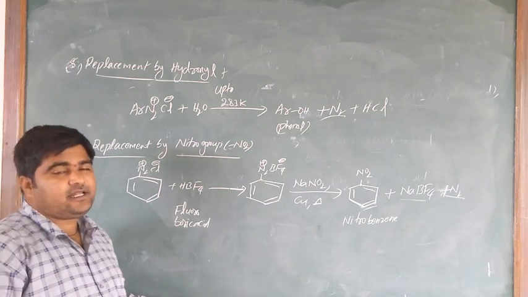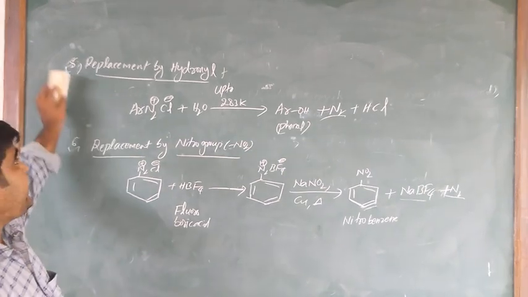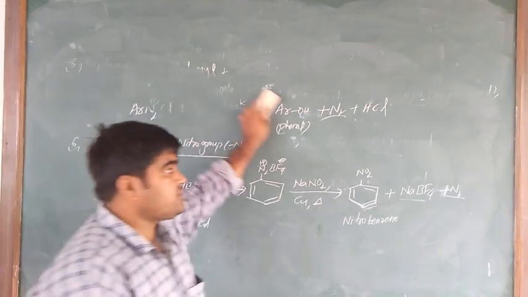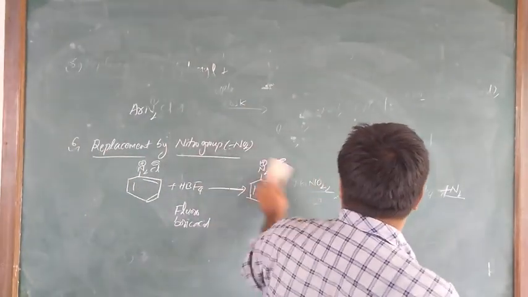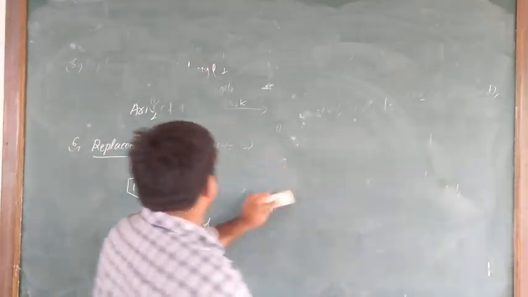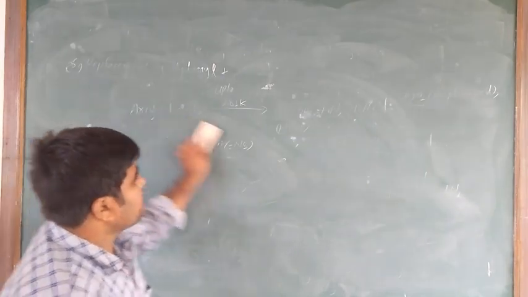And the other category, already discussed, is reactions involving retention of diazo group.